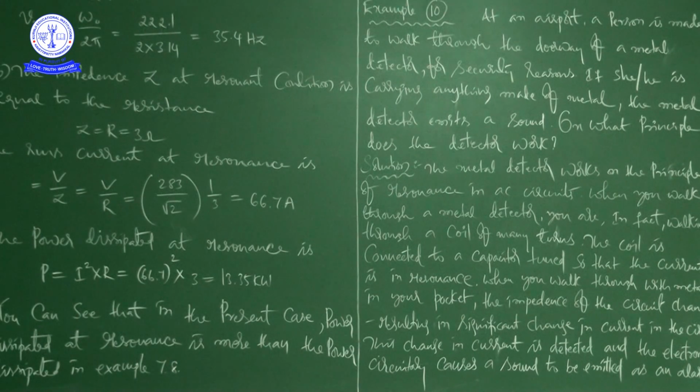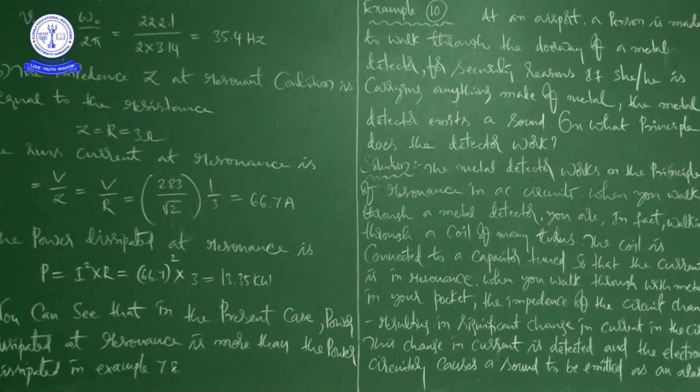If she or he is carrying anything made of metal, the metal detector emits a sound, like a beep or an alarm. On what principle does the detector work?